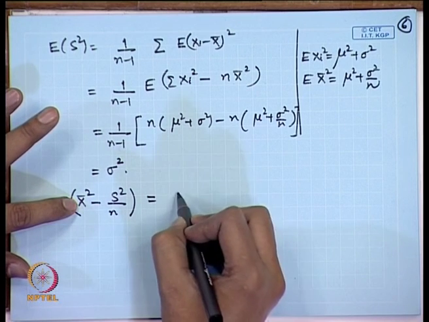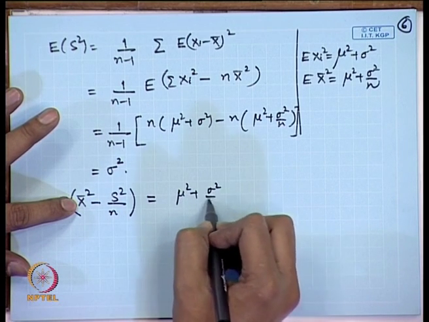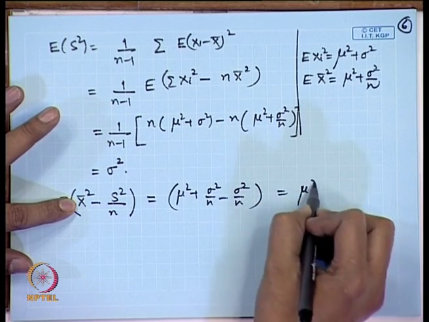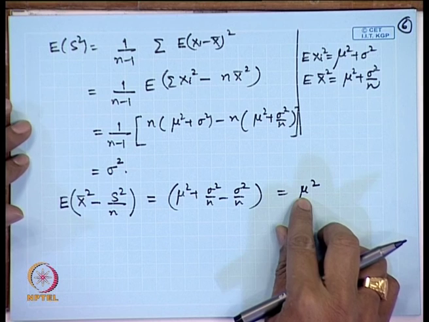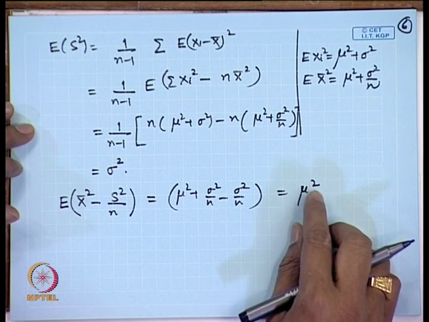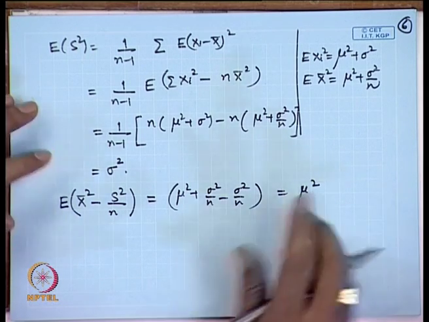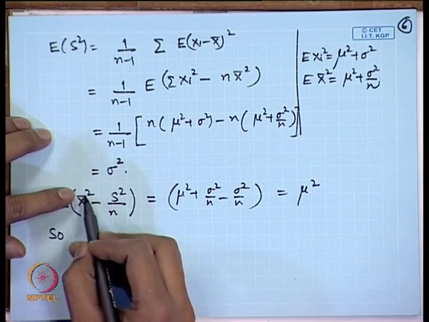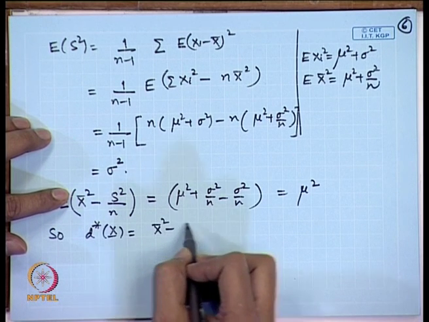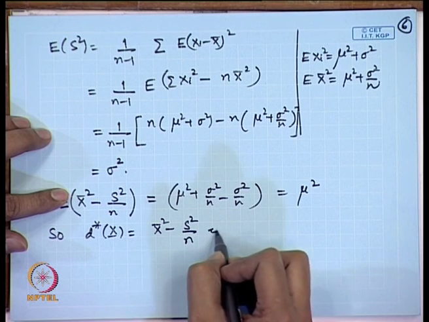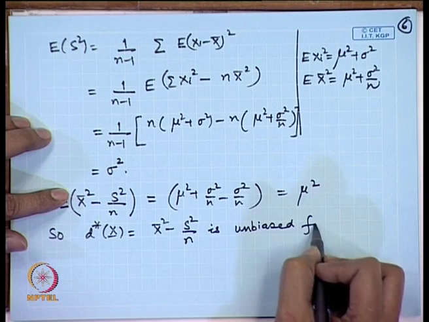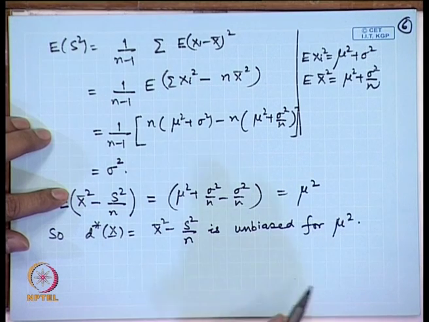This is equal to mu square plus sigma square by n minus sigma square by n. So, this is equal to mu square. So, that shows how we can estimate some related parameters in a given estimation problem using the concept of unbiasedness. Let me give a name here, say d star(x), that is equal to x bar square minus s square by n, is unbiased for mu square.